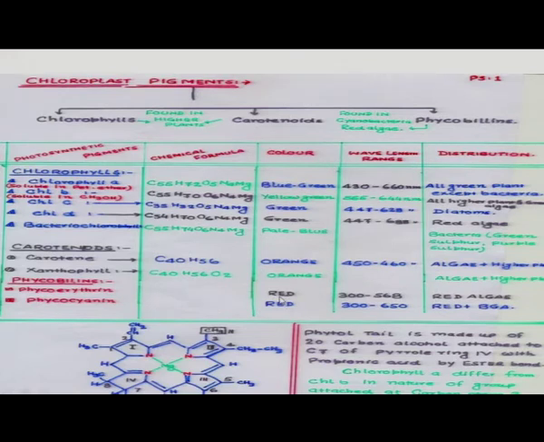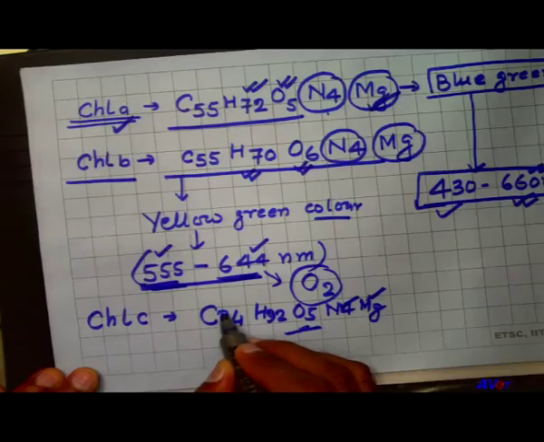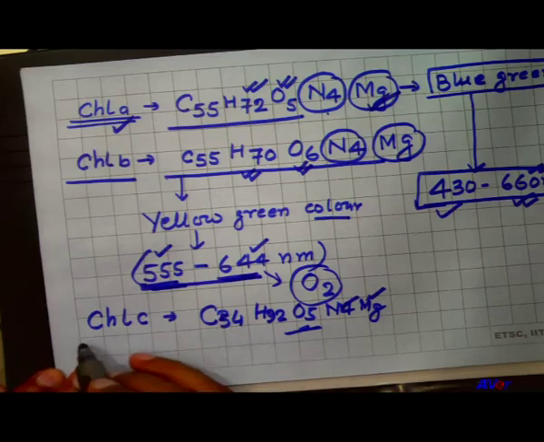So, dominant. Sir, can we ask a question? Sir, chlorophyll C, is that C54 or C35? C35, sir. Thank you, sir.